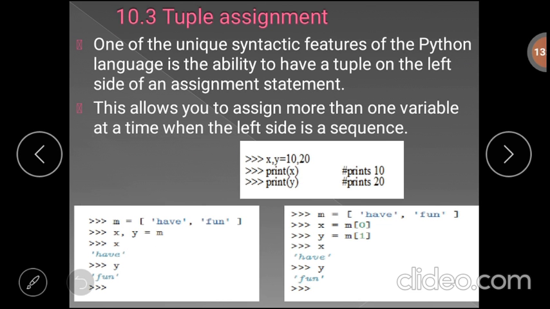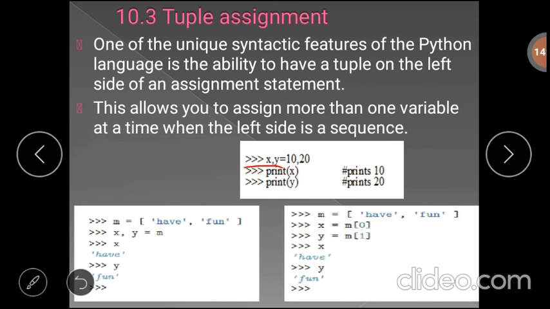Next we will discuss tuple assignment. One of the unique features of Python is the ability to have a tuple on the left side of an assignment statement. Usually in other programming languages, the left side of the assignment operator contains only one variable. But here in Python we can have more than one variable on the left side. In this example, x, y equal to 10, 20. On the left side we have two items, and on the right side we have two items.